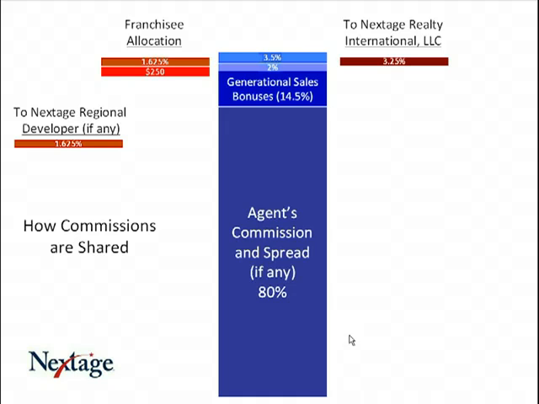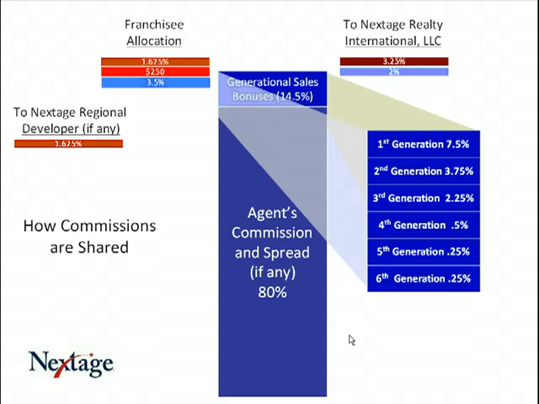Now, on top, you'll see a 3.5% figure. That 3.5% goes to the franchisee. Another 2% goes to us, and that leaves the generation sales bonuses, which is 14.5%. Now, that 14.5% is split up into 6 different generations. And once again, the generations are explained fully in that presentation, Understanding the Nextage Compensation Plan. But as you see, the first generation starts out at 7.5%, goes down to the 6th generation of 0.25%.